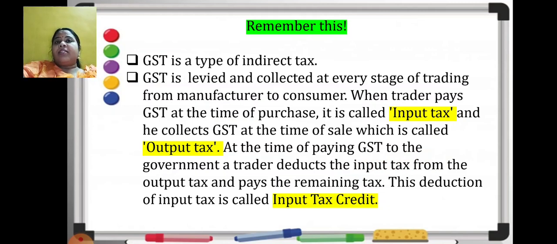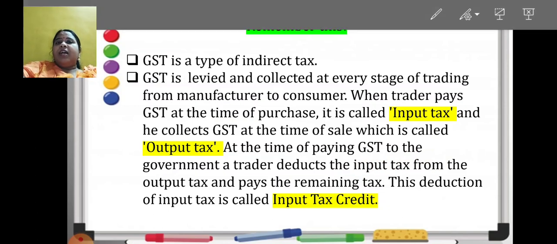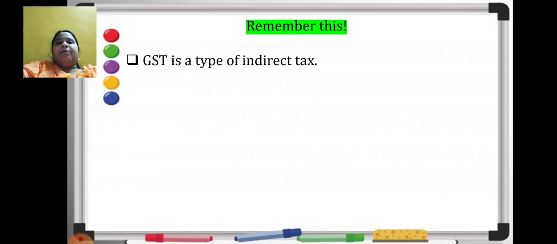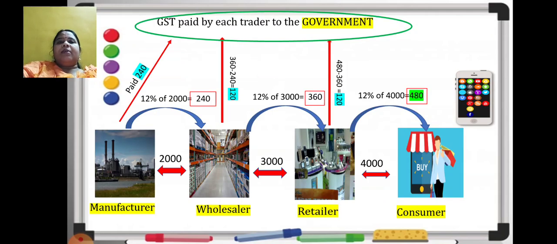I have explained an example for this purpose only, so that this definition is clear. Just have a look at the example again. In the previous example, for the wholesaler, he is collecting 360 rupees at the time of sale. That is output tax. He is paying 240 rupees at the time of purchase.